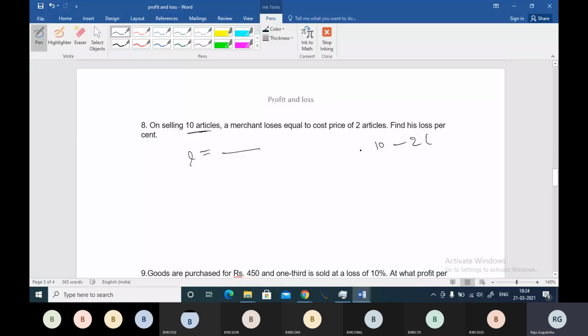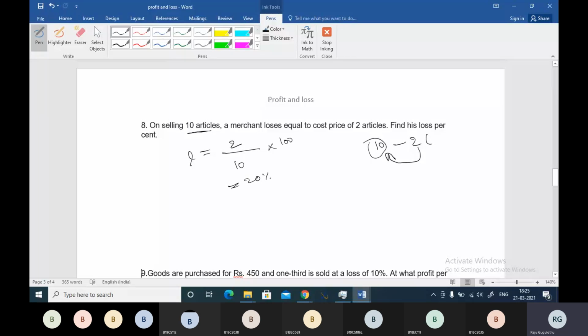That means you are losing these 2 extra articles due to selling the 10 articles. So your loss percentage will be 2 articles lost for the 10 articles, into 100. It should be your 20% loss.